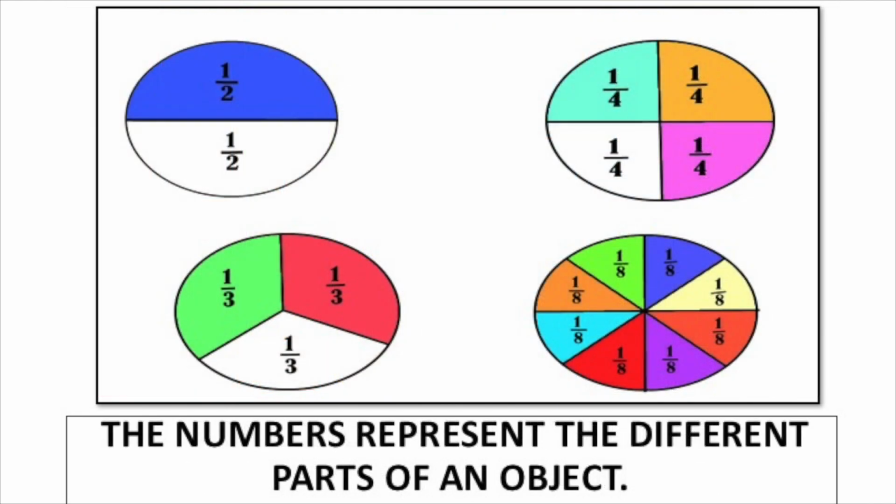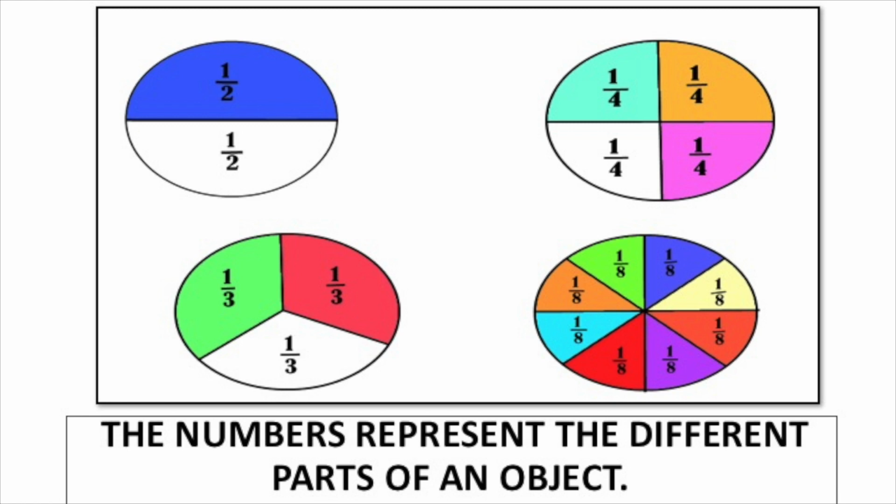The numbers represent the different parts of an object. Now we can see the same shape 4 times here. What shape can you see, guys? Circle. Yes. So let's have a look at this circle first. How many different parts? 2. And how many parts does the blue represent? 1. So you can see 1 over 2. And how many parts in white? 1 over 2.